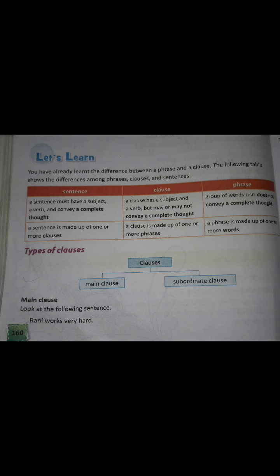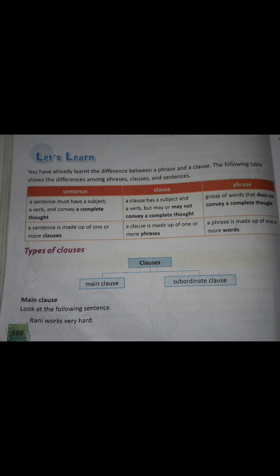A clause has a subject and a verb, but may or may not convey a complete thought, means it may or may not make complete sense. A clause is made up of one or more phrases. A group of words that does not convey a complete thought is a phrase. It does not make complete sense. A phrase is made up of one or more words.